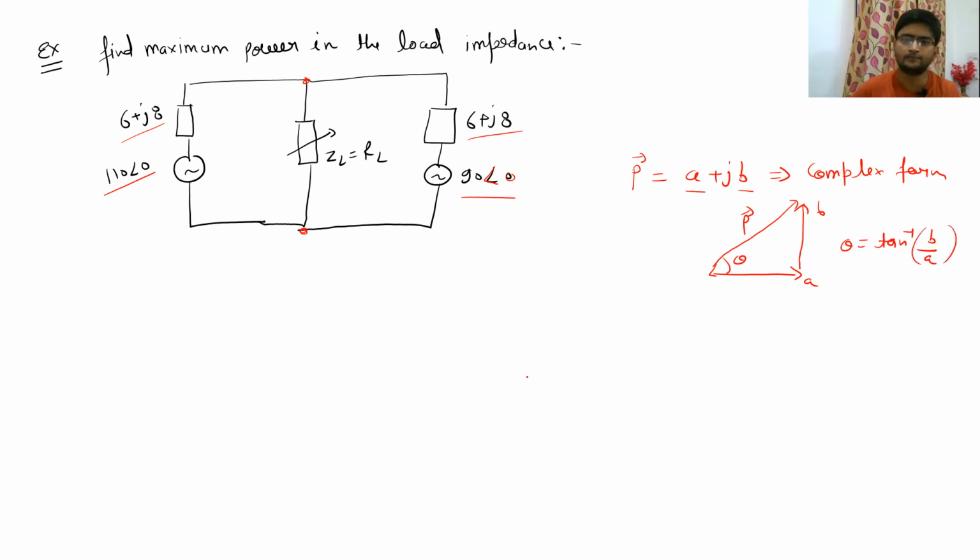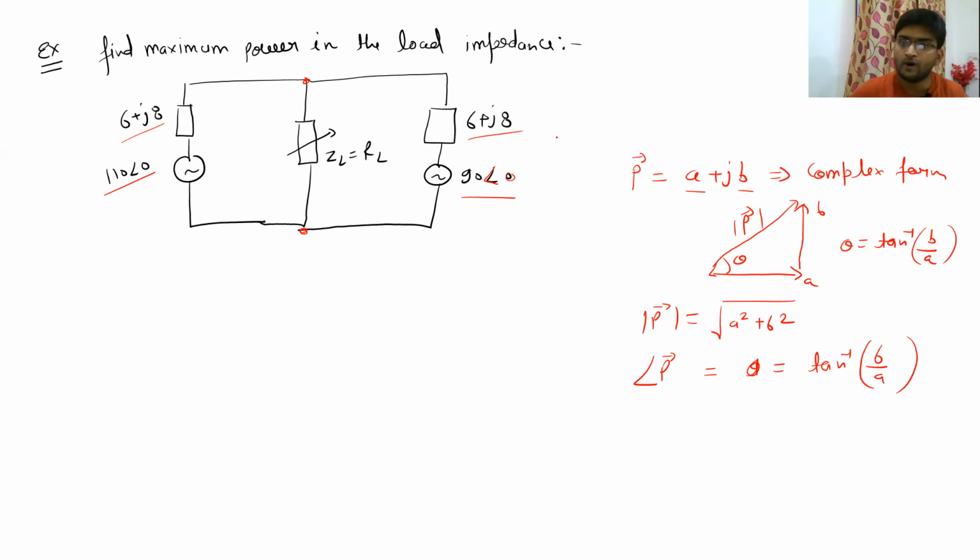This is your angle. So can you tell me the magnitude of P? The magnitude of P is going to be under root A square plus B square. And can you tell me the angle of P? It is theta, which is equal to tan inverse B divided by A.